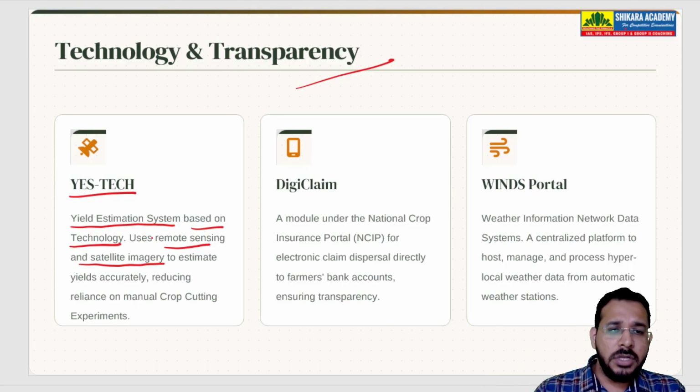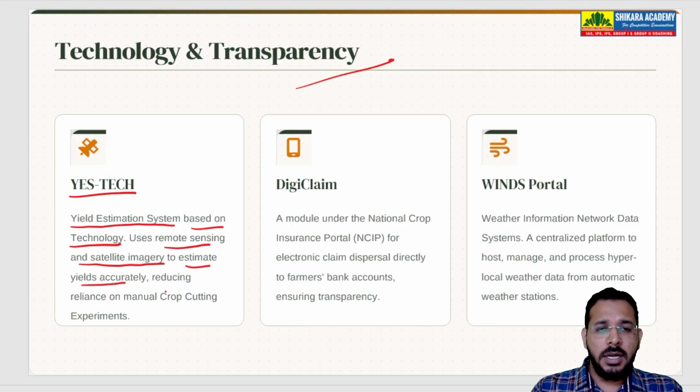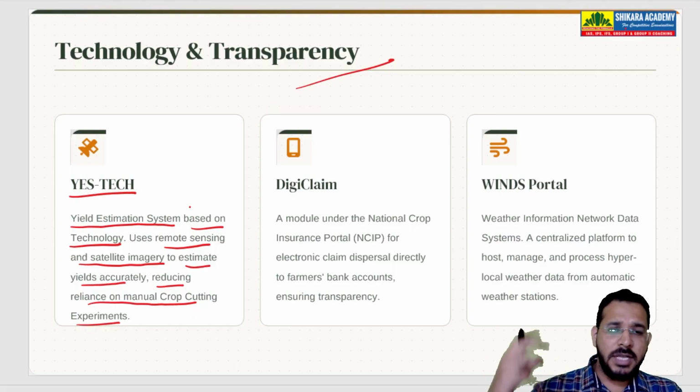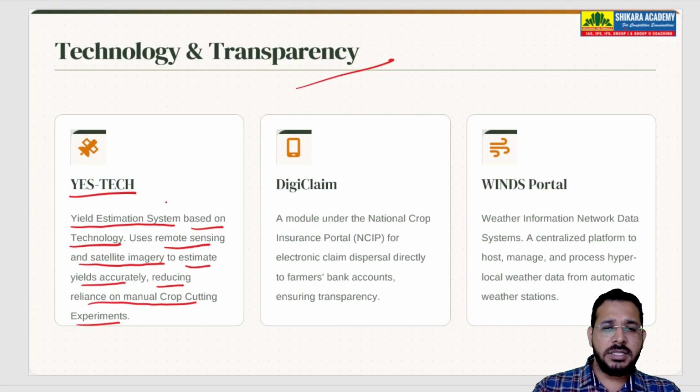How is this technology used? To estimate yields accurately, how much yield the crop is giving, and it reduces the reliance on manual crop cutting experiments. So there is no need for a person to go directly and check how much yield is coming, crop to crop. It removes that whole complex process. Directly from satellite imagery, it can estimate how much crop there is, how much loss has happened, etc.